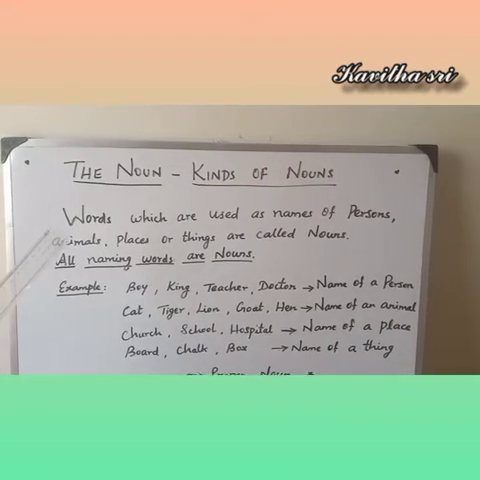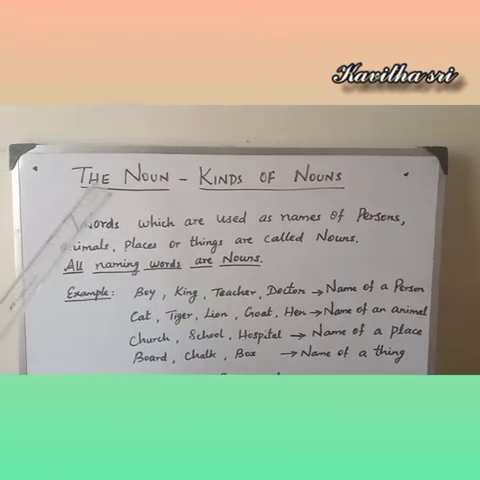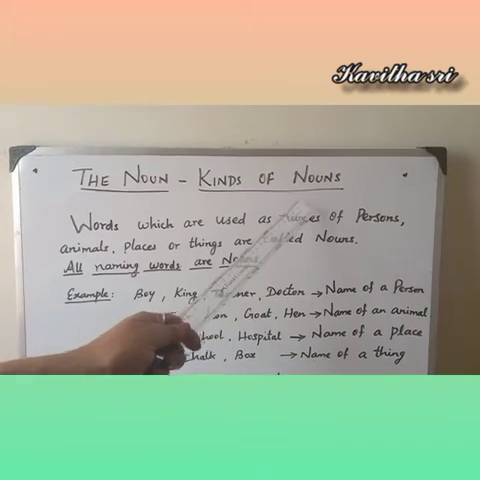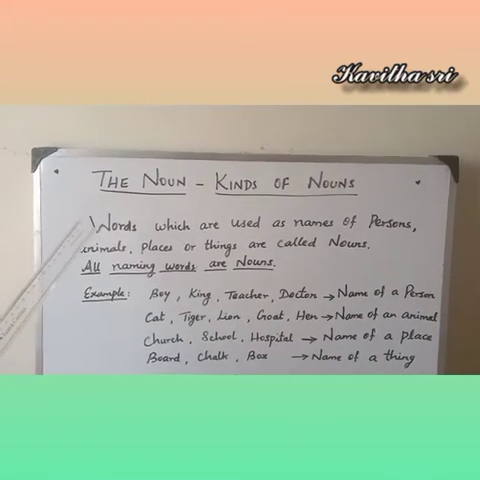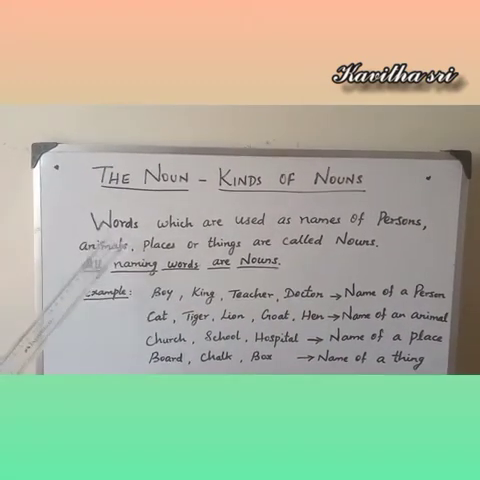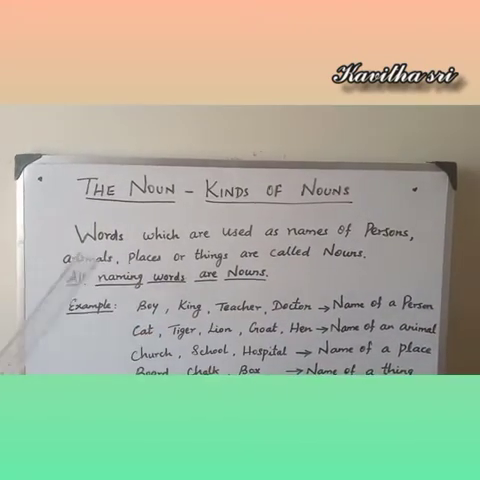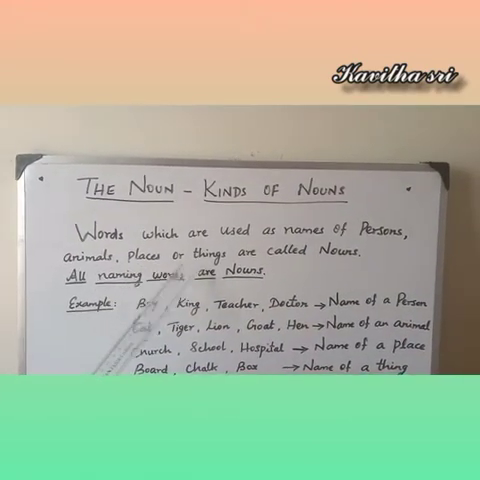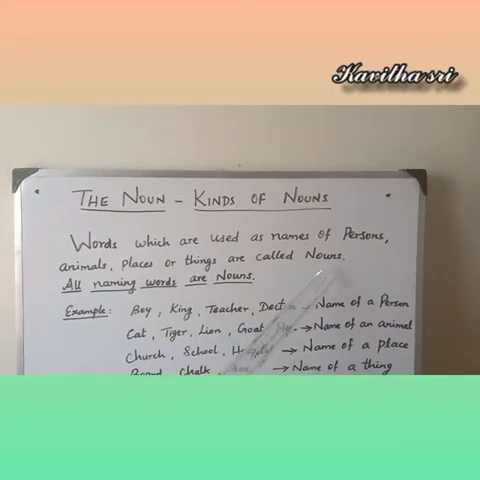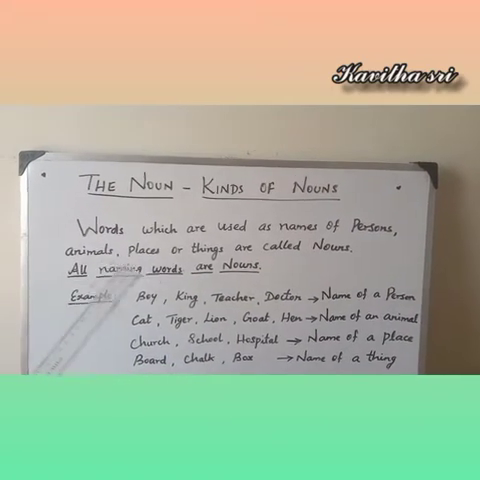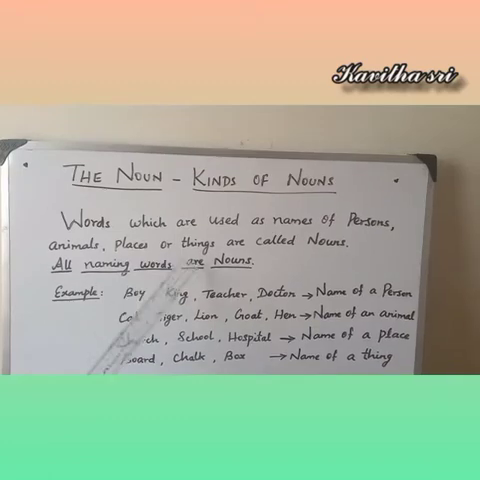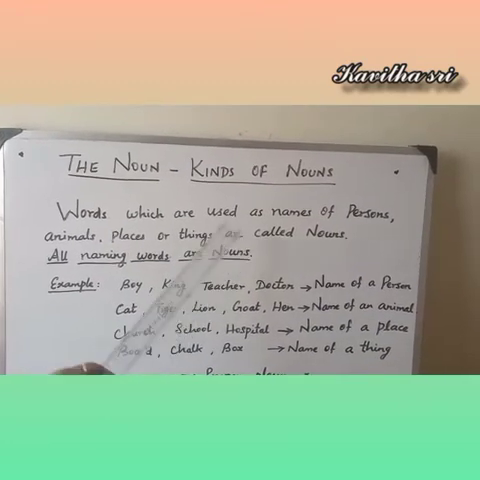Now let us read what is noun, the noun and kinds of nouns. First we see what is noun. Words which are used as names of persons, animals, places or things are called nouns. In short, all naming words are nouns. So now what is noun?